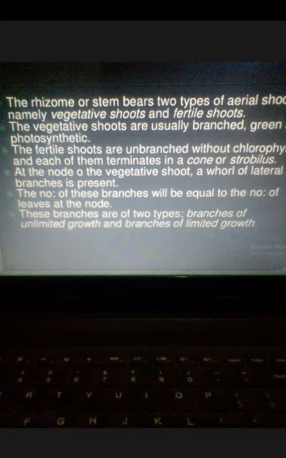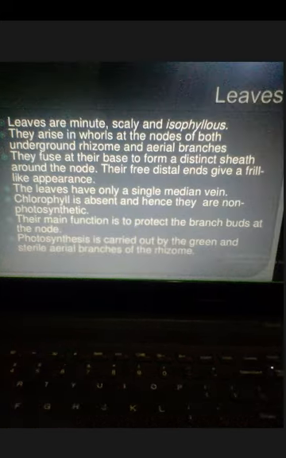The number of these branches is equal to the number of leaves. There are two types of branches found in Equisetum. One is branches of unlimited growth, which grow throughout life. Another is branches of limited growth, which have the sexual reproductive body at the tip, which stops their growth.